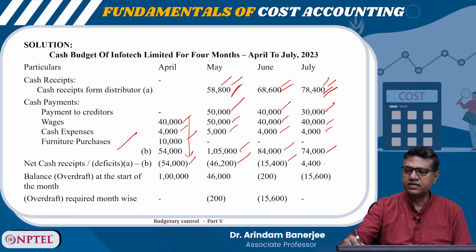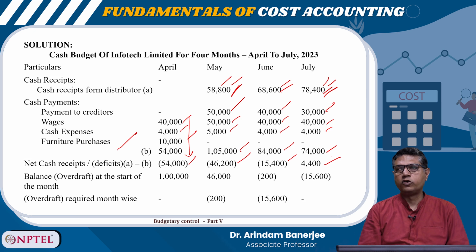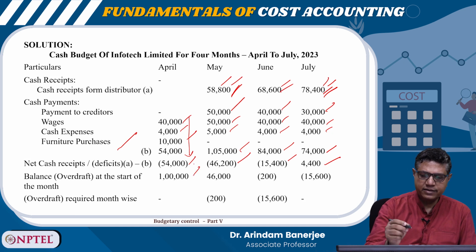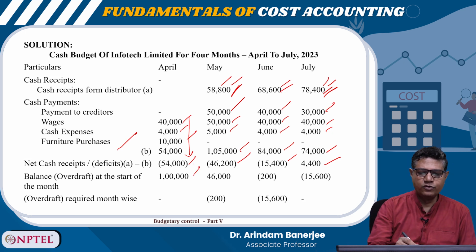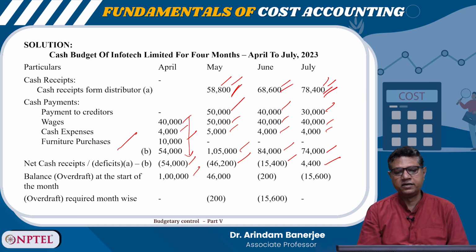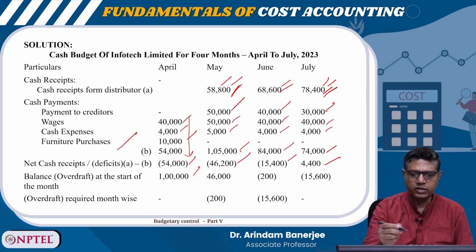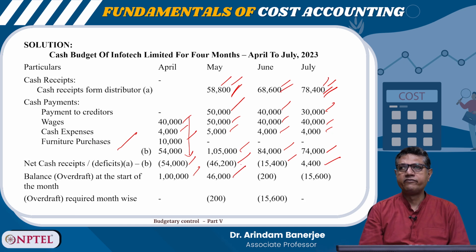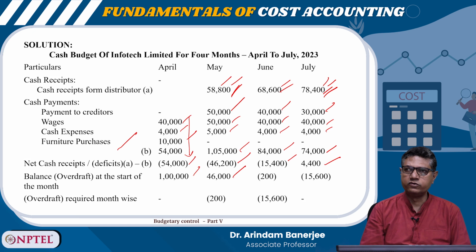So the cash receipt is positive, 4,400. Now this balance overdraft at the beginning, it is 1 lakh, right? So there is no overdraft. Here is a deficit in the month of April of 54,000. So next month, after adjusting 54,000, the balance will be 1 lakh minus 54,000, so 46,000, right?